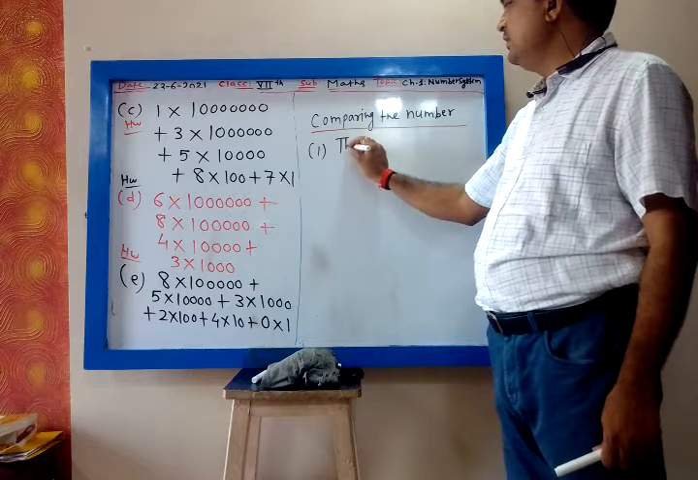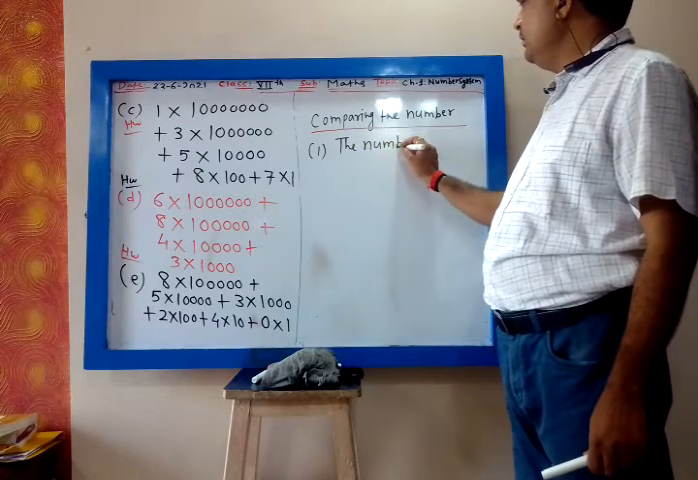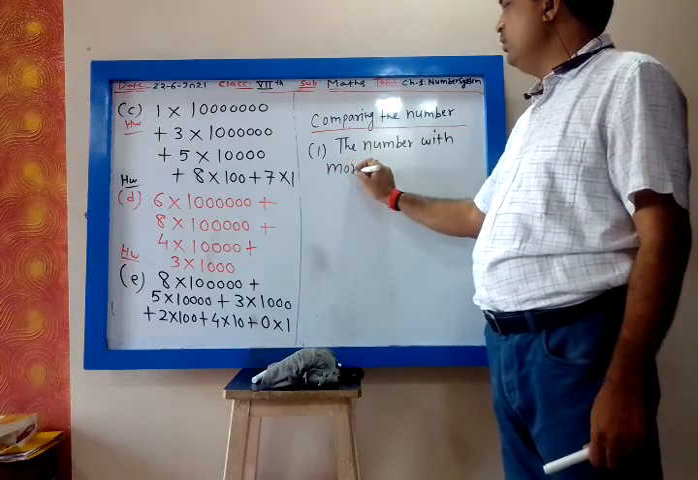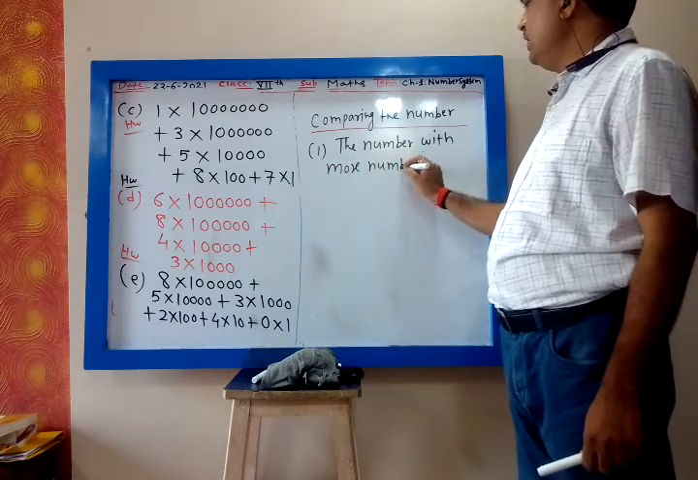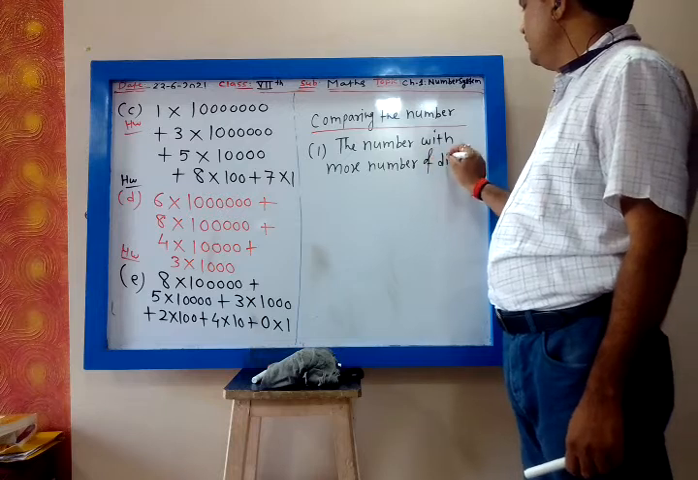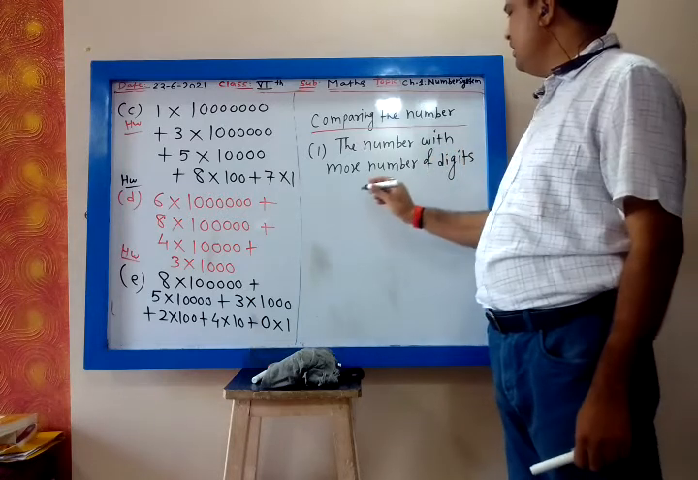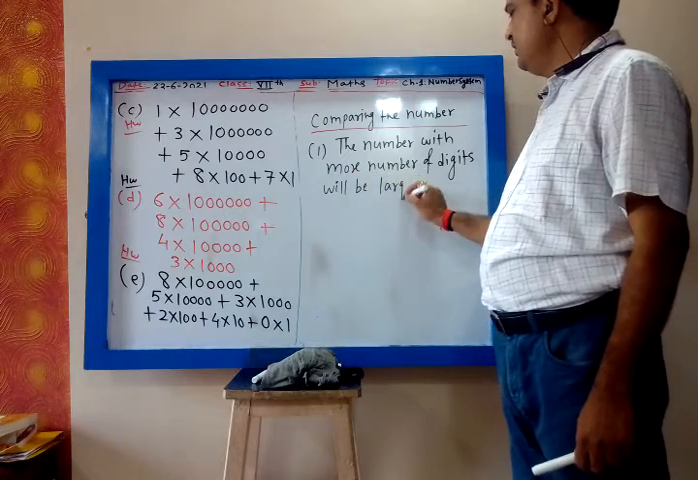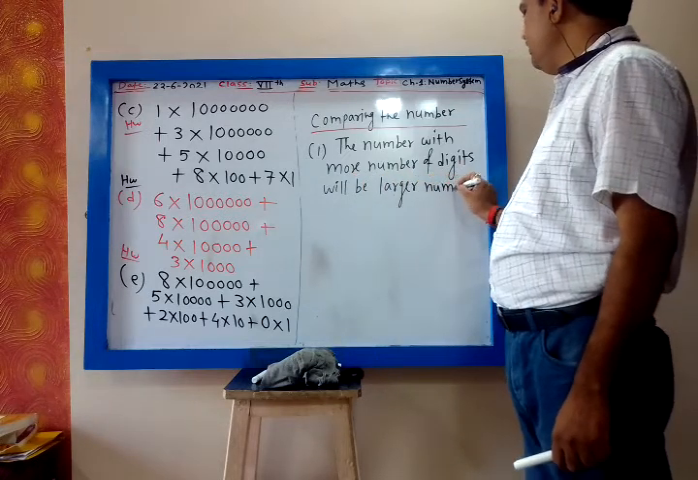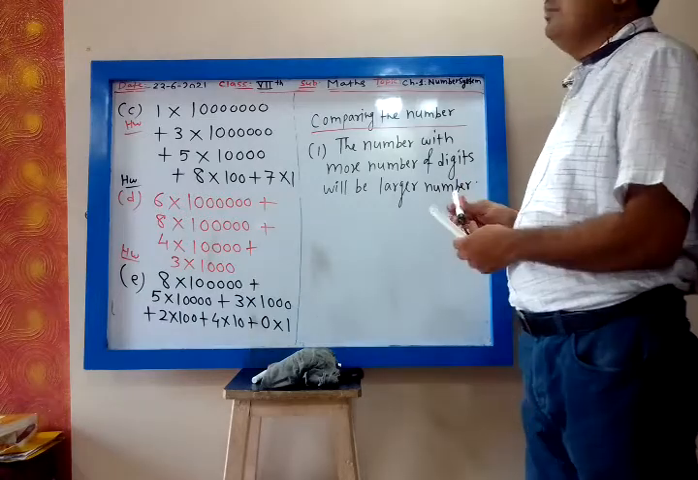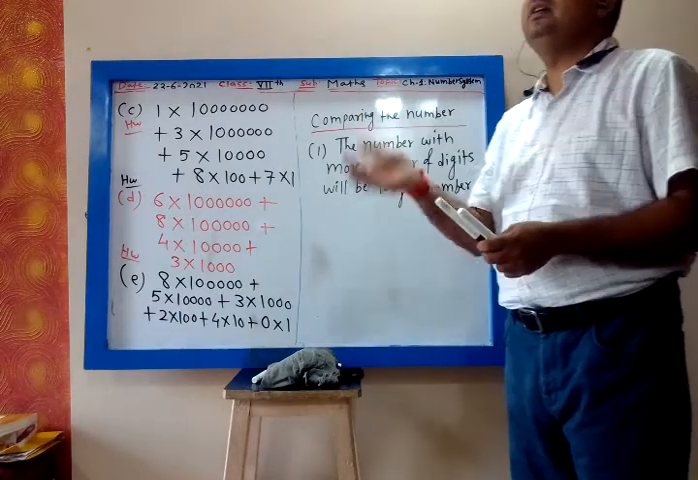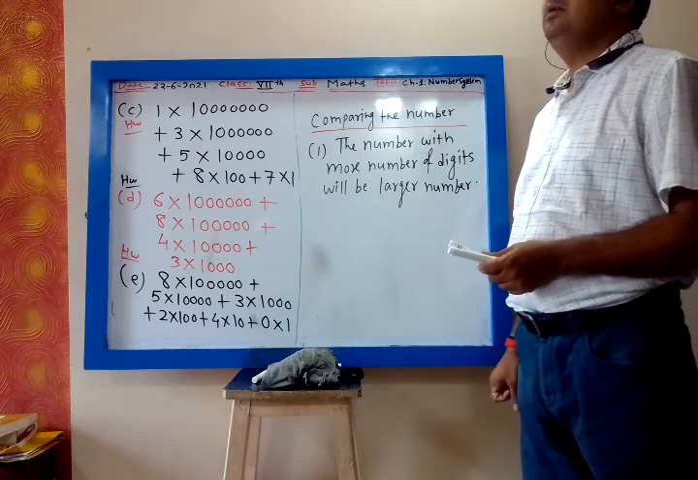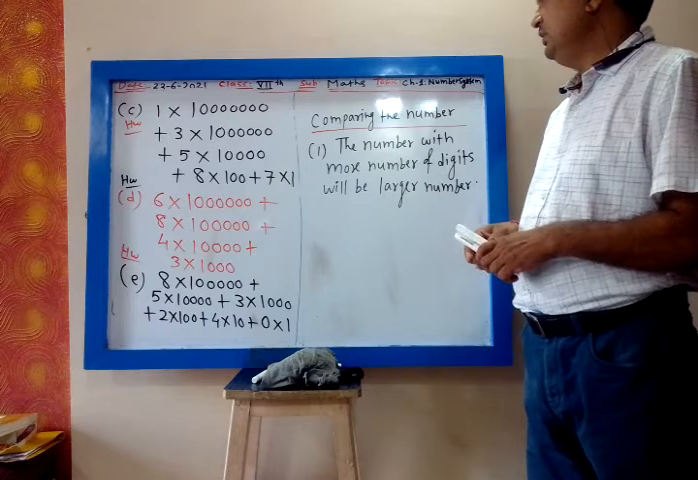the number with more number of digits will be the larger number. So whenever you want to compare two numbers, you count the number of digits, how many digits are there, and the number which has more number of digits will be the bigger number.